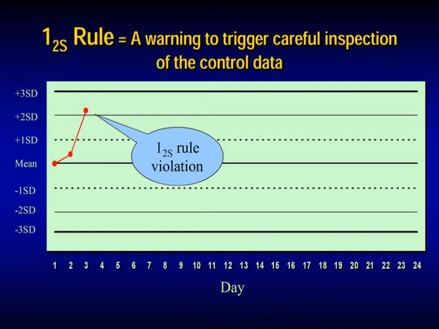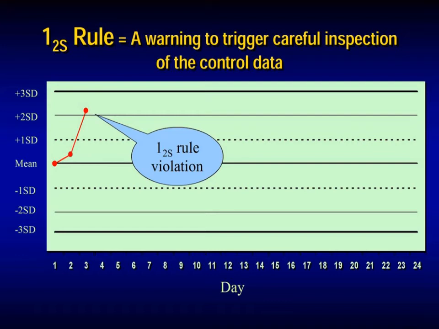This is 1-2s. Now what does this 1-2s mean? This 1 in the prefix means any one level of control, and 2s means 2 standard deviation violation. As you can see in the figure, a single dot crosses the plus 2SD line. So one level of control has crossed the 2 standard deviation, and this is the violation of the 1-2s rule.